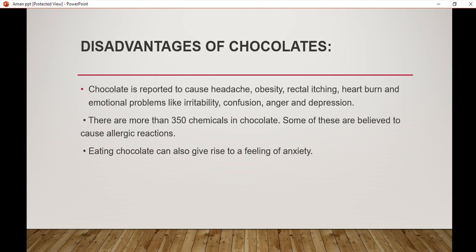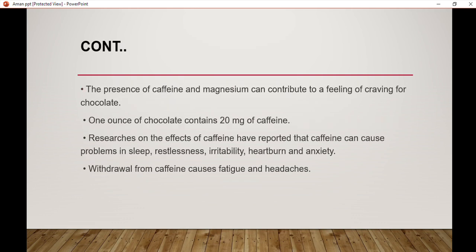Chocolate is reported to cause headache, obesity, rectal itching, heartburn, and emotional problems like irritability, confusion, anger, and depression. Next up is there are more than 350 chemicals in chocolate. Some of these are believed to cause allergic reactions. Eating chocolate can also give rise to a feeling of anxiety. Next one is the presence of caffeine and magnesium can contribute to a feeling of craving for chocolate.